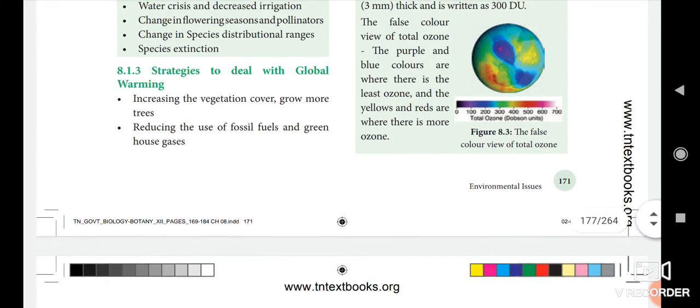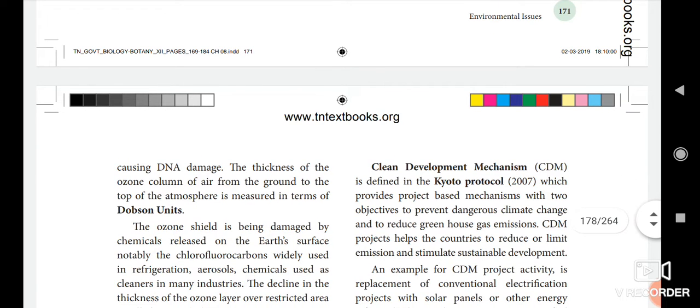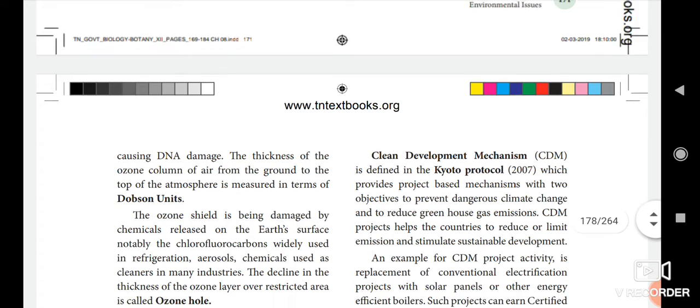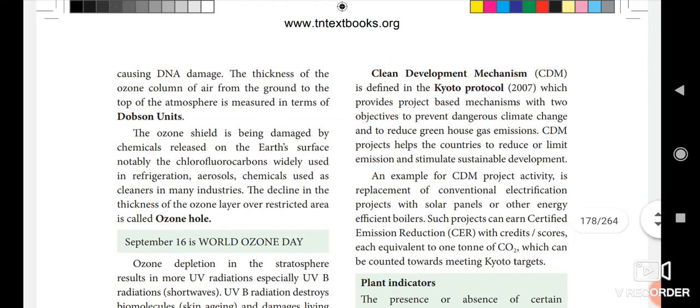Okay, then next we see, take page number 158, causing DNA damage. The thickness of the ozone column of air from the ground to the top of the atmosphere is measured in terms of Dobson unit. The ozone shield is being damaged by chemicals released on Earth's surface, notably the chlorofluorocarbon.